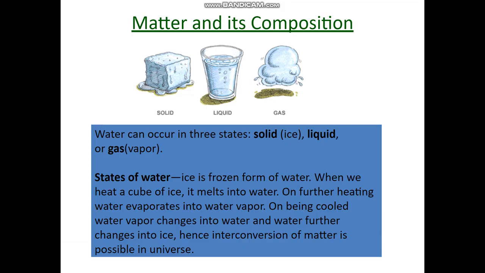When we heat an ice cube, it melts into water. On further heating, water evaporates into water vapor. On being cooled, water vapor changes into water and water further changes into ice on cooling. Hence, interconversion of matter is possible.